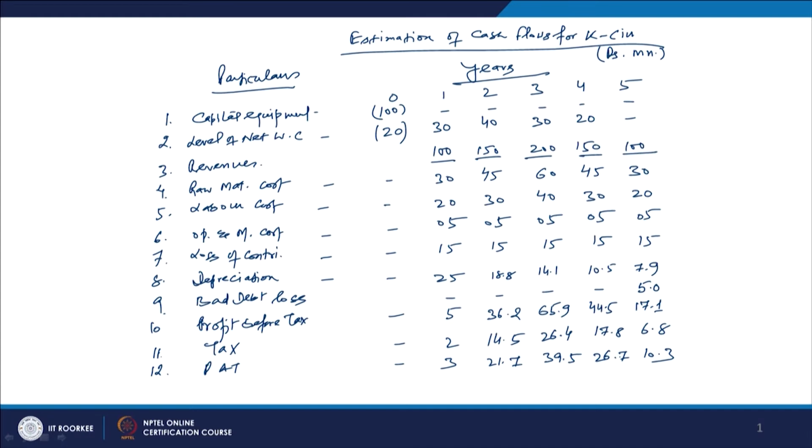We built up the project in the current year, and in the next 5 years we estimated the total outflow on account of working capital changes only, because fixed cost is not going to change. Then we estimated the whole revenue available, the cost to be adjusted against that revenue, and the profit after tax going to be available over the next 5 years.